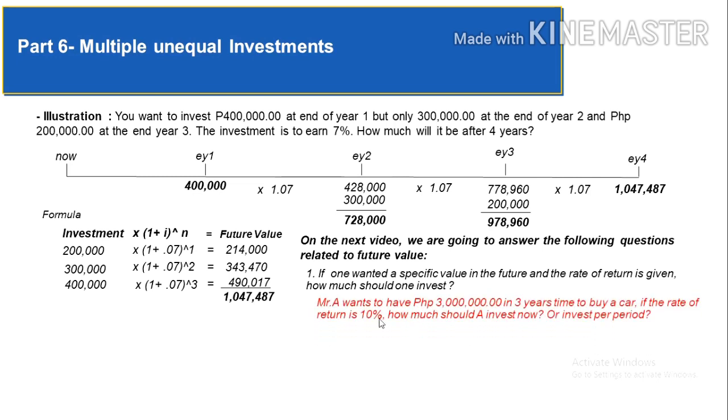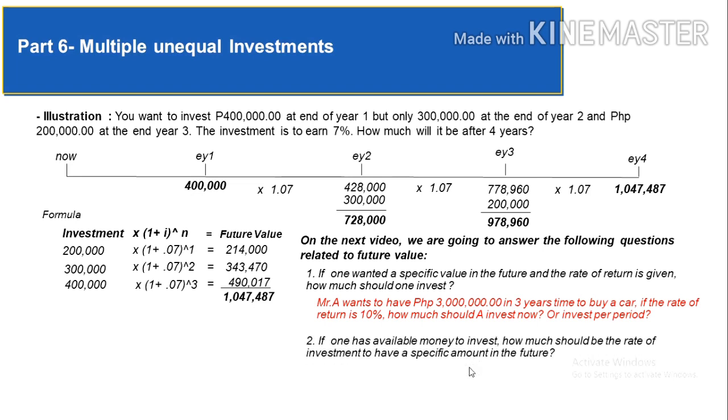For example, Mr. A wants to have 3 million in 3 years time to buy a car. If the rate of return is 10%, how much should A invest now or invest per period? Meaning, the desired future value is given, the 3 million. The rate of return is also given. What's missing is the investment or investment per period amount.